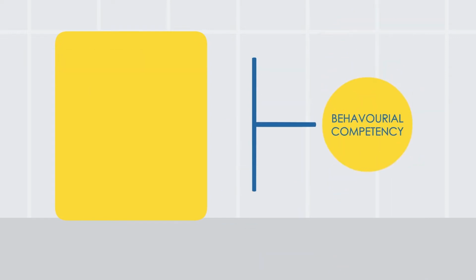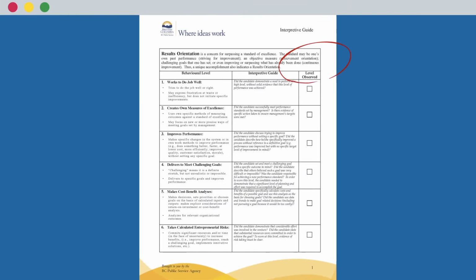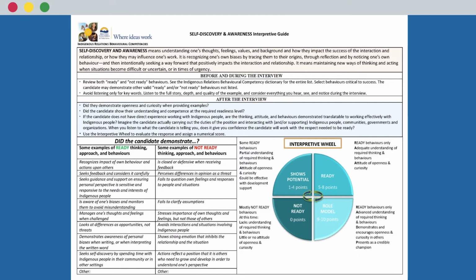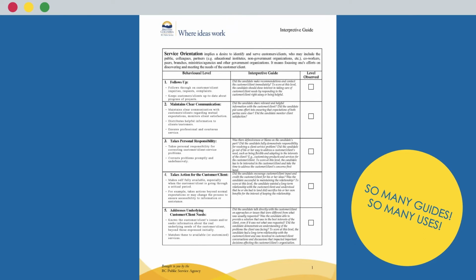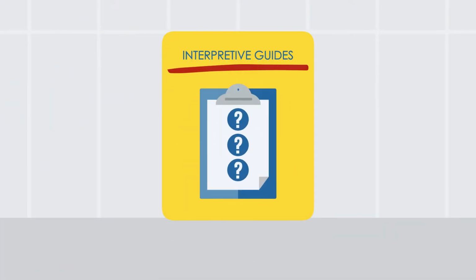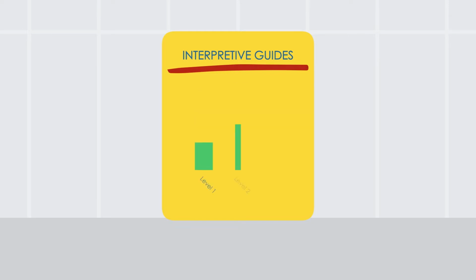For behavioral competency questions, you can use the interpretive guides to help evaluate responses. The guides clearly define levels to help you create your own rating scale. You can also use interpretive guides to evaluate situational questions and role plays. Come prepared with sample follow-up questions to ask applicants. This will help you get the most from their response. When you use interpretive guides, the competency levels are cumulative, meaning if a candidate meets level 3, it is implied that they have met level 1 and 2 as well.